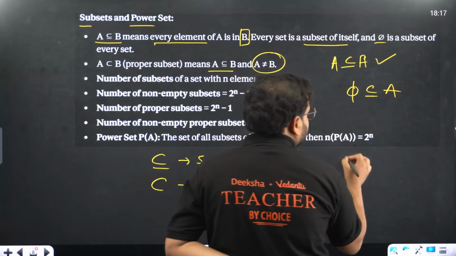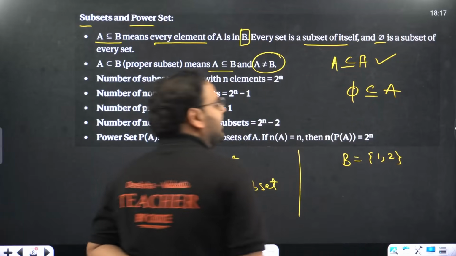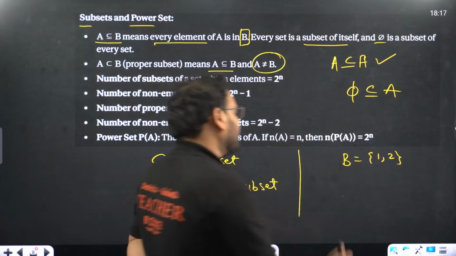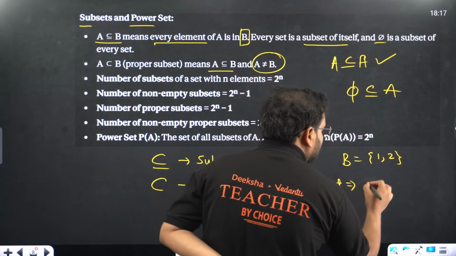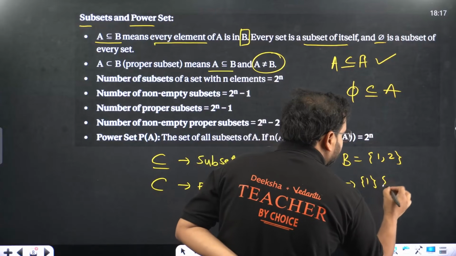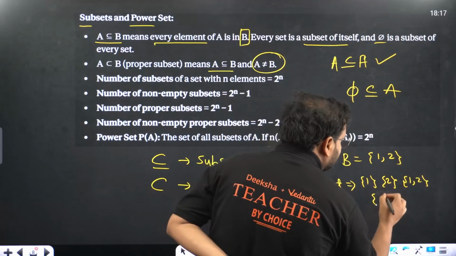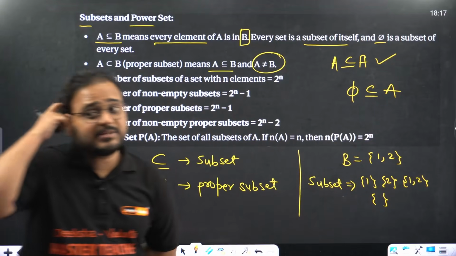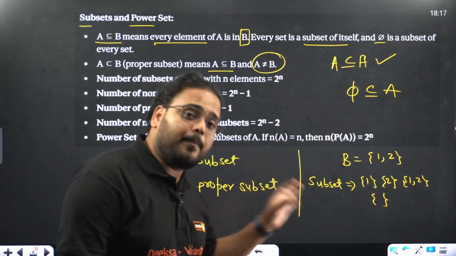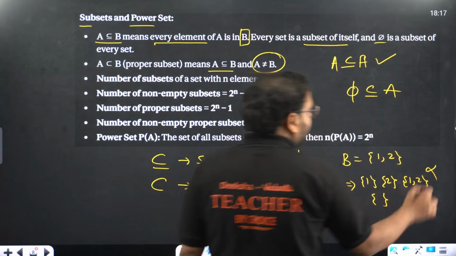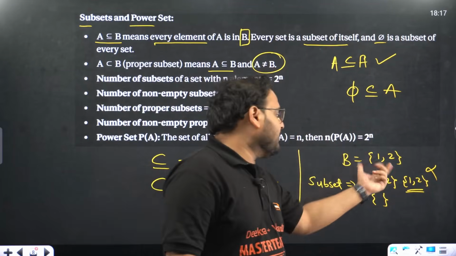Let's say I have a set B, which is {1, 2}, elements 1 and 2. I can write subsets of this set. Yes, sir, you can write. So if I'm writing the subsets, I'll have {1}, I'll have {2}, I'll have {1, 2}, and I'll have nothing also, so the null set also. These are the total subsets of the set given, {1, 2}. But if it's supposed to be a proper subset, then I have to remove this part, because it says it cannot be equal to the original set B.